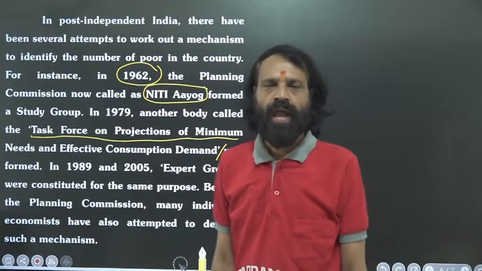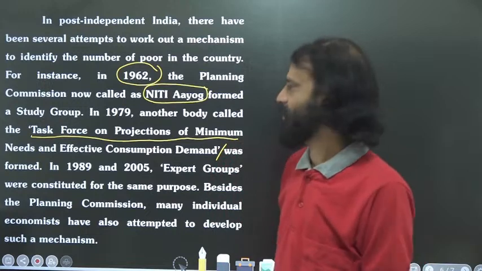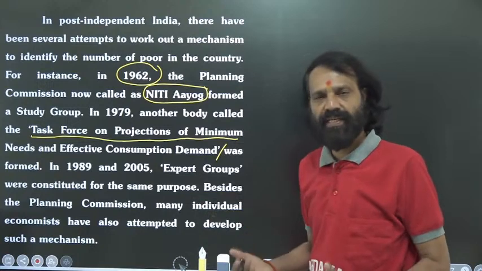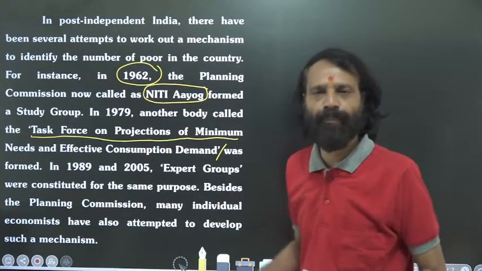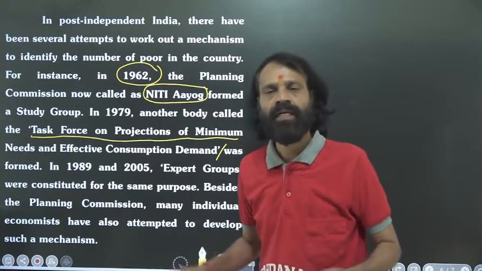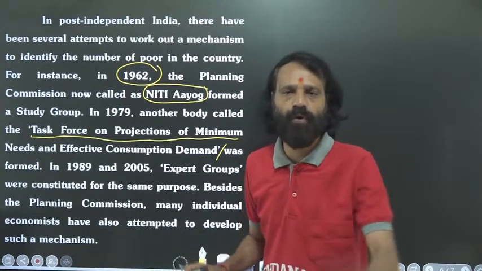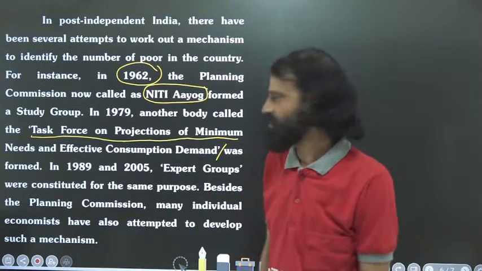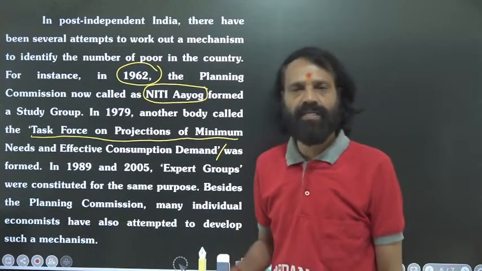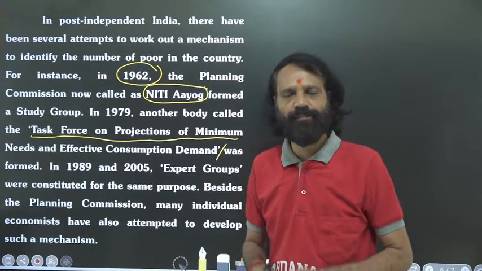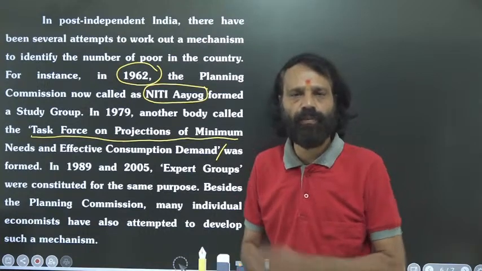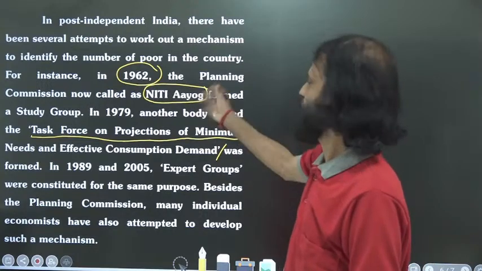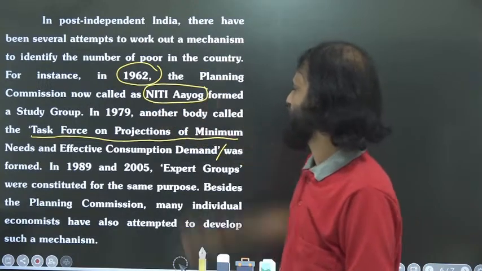After gaining freedom in 1947, our Indian government studied poverty very well. So the Indian government made many projects, programs and missions for the ultimate eradication of poverty. Still, poverty exists in our country, but that is another matter. Our government is doing good work, and we are going to eradicate poverty almost 100%. It will happen.